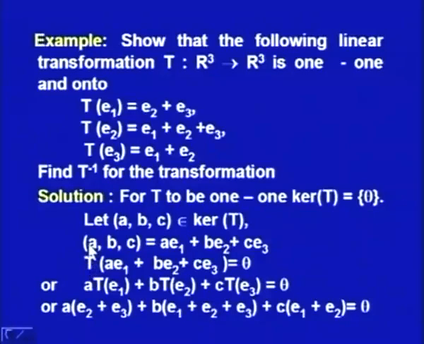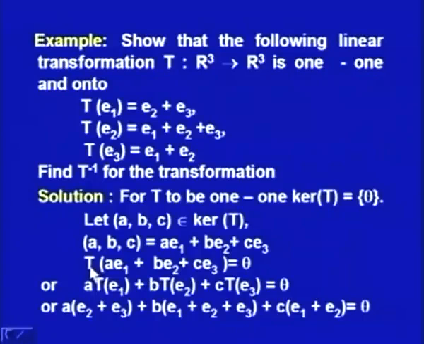So, T of (a, b, c) is equal to T of a E1 plus b E2 plus c E3, and this is equal to theta. That is what we have assumed, that is what we have started with.